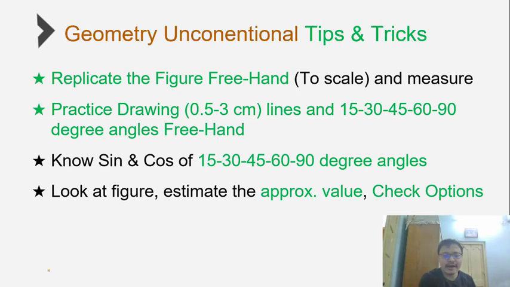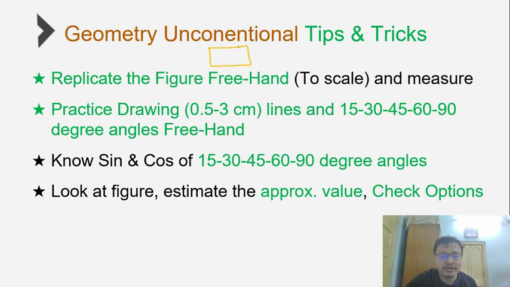The next thing that comes up is looking at the figure and estimating the approximate value. So let us look at an example figure.